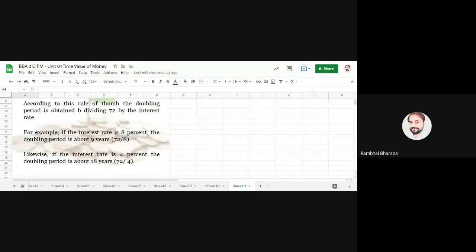So if the question is asked in an MCQ or 1 mark question that if the interest rate is 10%, for doubling this particular amount, suppose 2 lakh rupees, how many years are required as per the rule of 72? So how many years are required at a 5% interest rate and 2 lakh rupees?